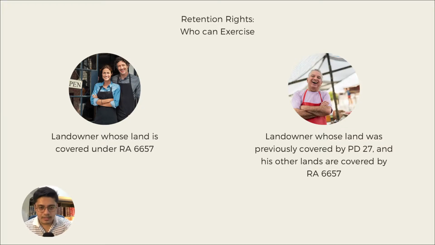Right? That kind of landowner may exercise retention rights. Now, in all cases, does that mean he gets 7 hectares plus 5 hectares under 6657 plus 3 plus 3 plus 3 depending on the number of children who qualify? Is that the case?